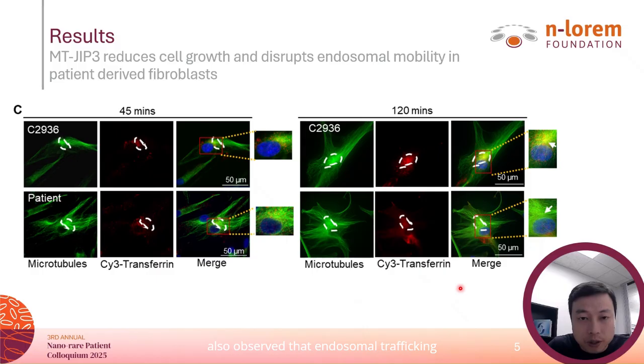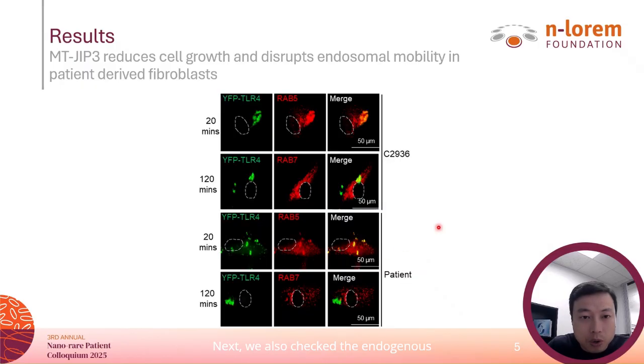Further, we also observed that endosomal trafficking was impaired in the patient cells. Compared to the control cells, Cy3-labeled transferrin failed to accumulate in the MTOC, the microtubule organizing center, in the patient cells. Next, we also checked the endogenous cargo, labeled TLR4, which is known as an endosomal trafficking cargo. However, TLR4 failed to co-localize with RAB7, while RAB5 remained intact in the patient cells. It indicates that mutant JIP3 delays late endosomal mobility.